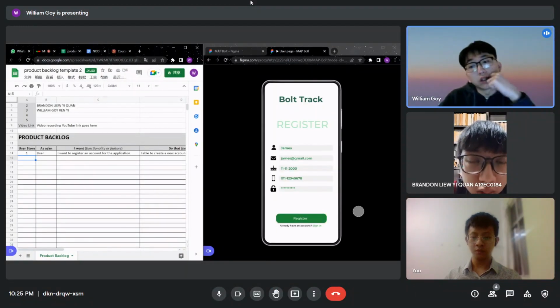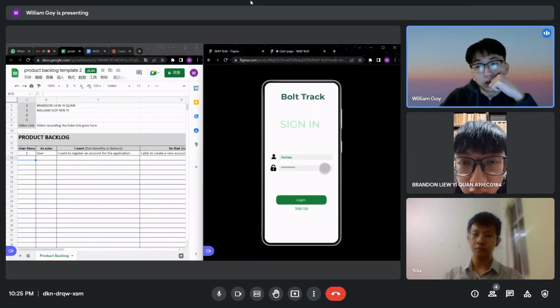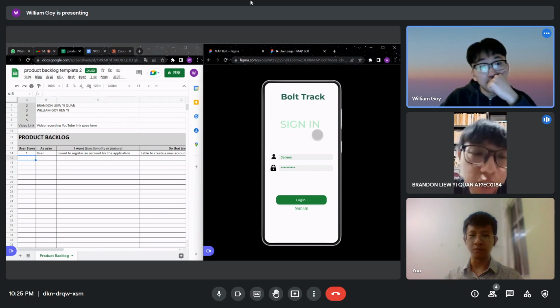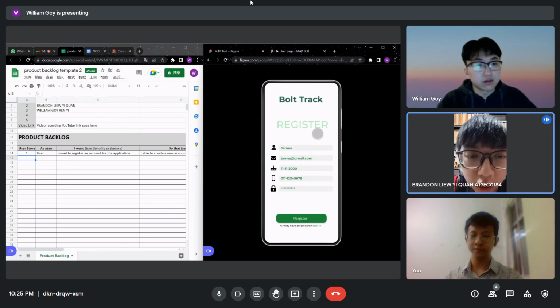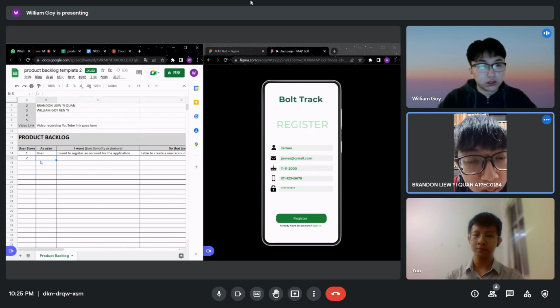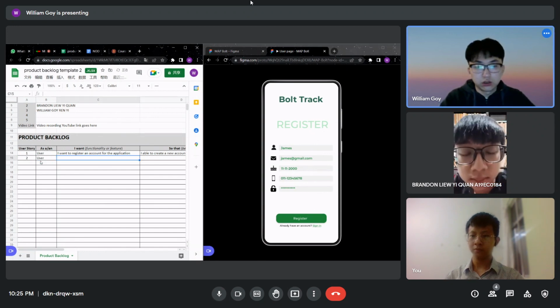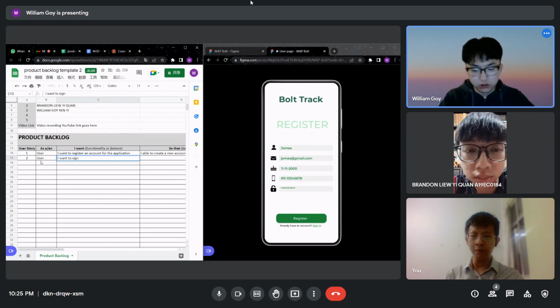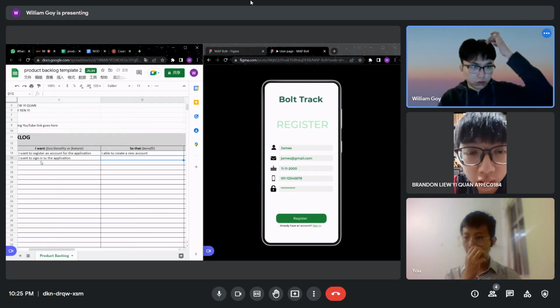So after register, I think the second user story can be sign in. Agreed. As a user, I want to sign in or log in to the application. How about the benefit?